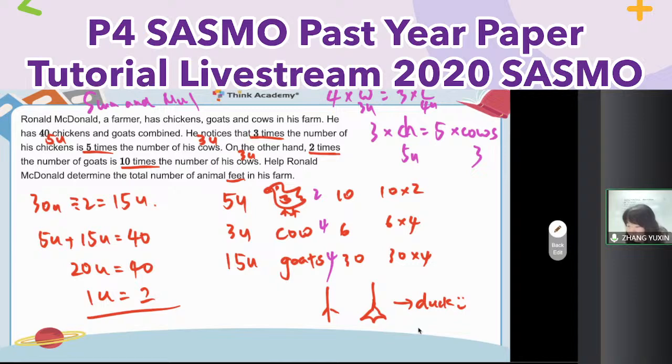Let me see your question here. You sure? Yeah. So here, you only need to suppose here is 5 units and then focus 3 units. Why? Because I know 3 times this one is equal to 5 times this one. I do not know how many chickens in total, right? But I know if here is 3 and 5, here must be an equation.